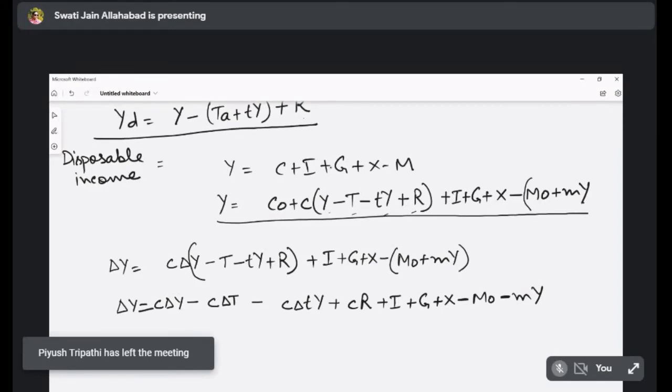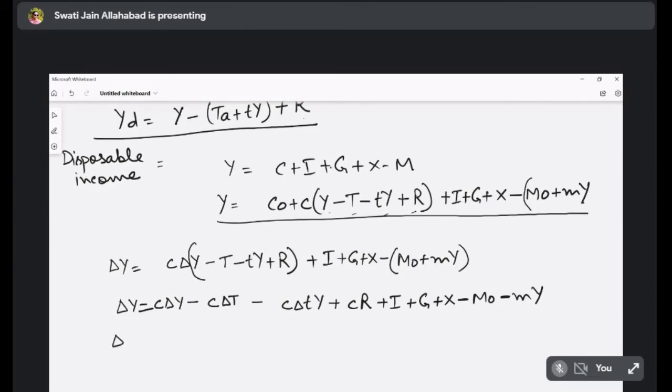Okay. So now if I'm trying to solve this, all the Y components will come on the left side. Delta Y minus C delta Y plus, will it be plus? Yes, ma'am. C delta T plus C delta TY minus CR. Ma'am, why C delta T here? You said that Y components will come here.